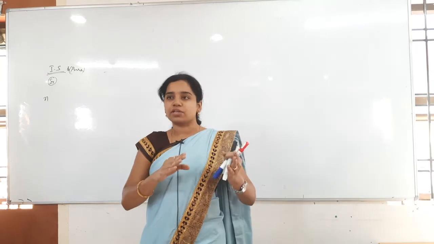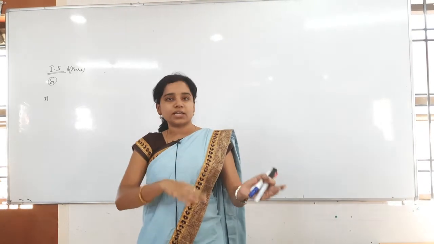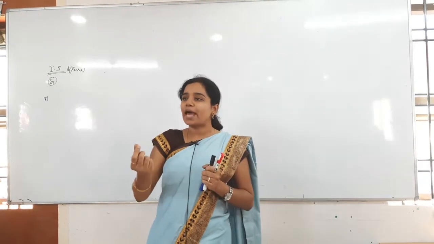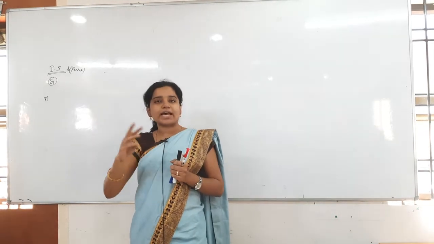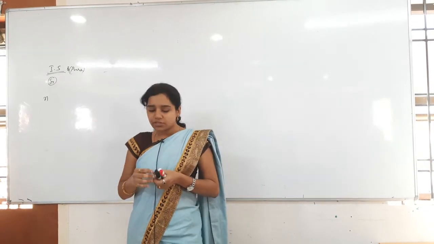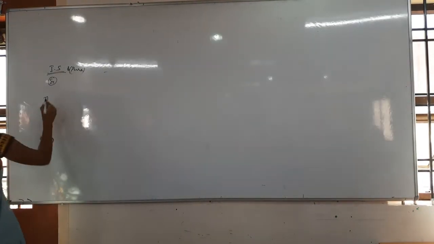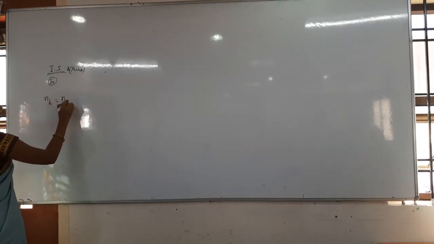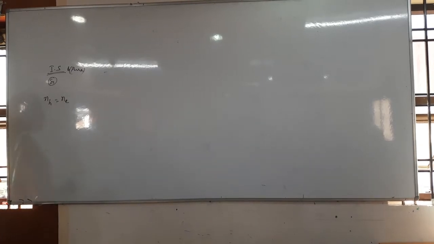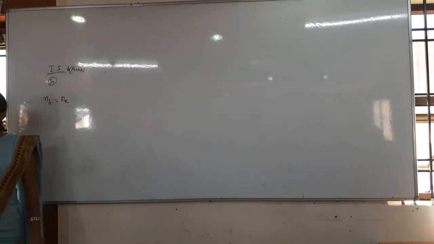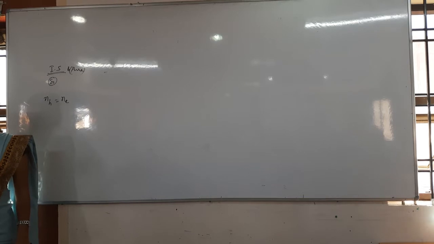Here both are moving, both are conducting. So conduction will happen due to holes as well as electrons. In the intrinsic semiconductor or pure semiconductor, the number of holes and the number of electrons will be the same. So these are the intrinsic charge carriers.